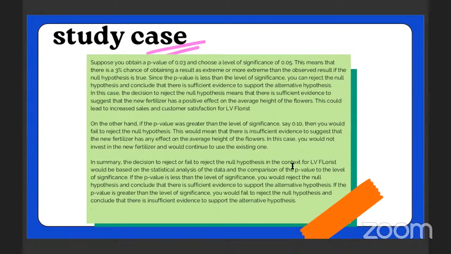In summary, the decision to reject or fail to reject the null hypothesis in the context of LV Florist would be based on the statistical analysis of the data and the comparison of the p-value to the level of significance. If the p-value is less than the level of significance, you would reject the null hypothesis and conclude that there is sufficient evidence to support the alternative hypothesis. If the p-value is greater than the level of significance, you would fail to reject the null hypothesis and conclude that there is insufficient evidence to support the alternative hypothesis.